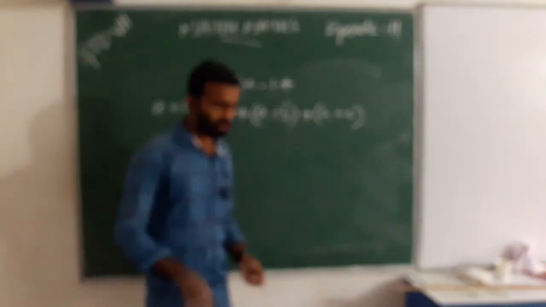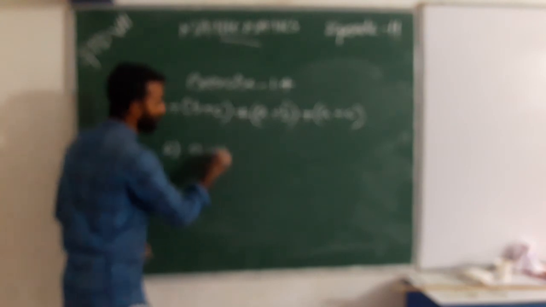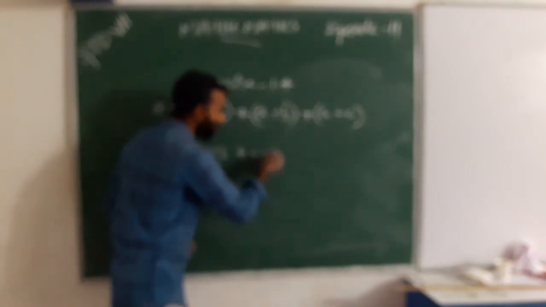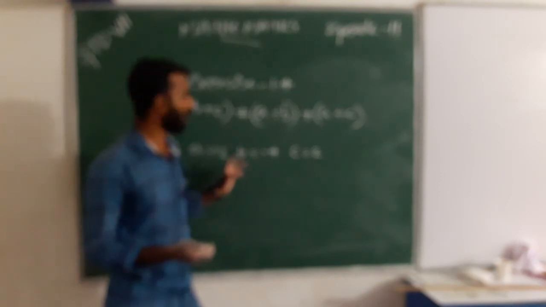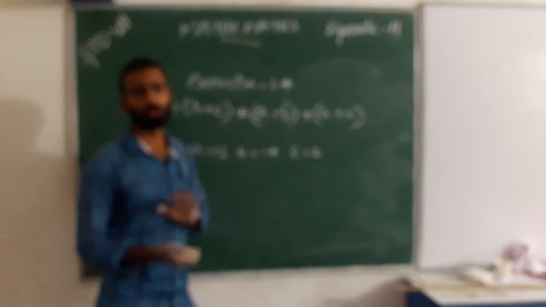Here the first question is a equal to 12, b equal to -4, and c equal to 2.